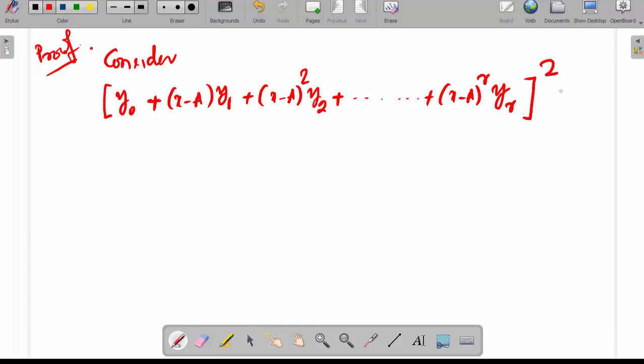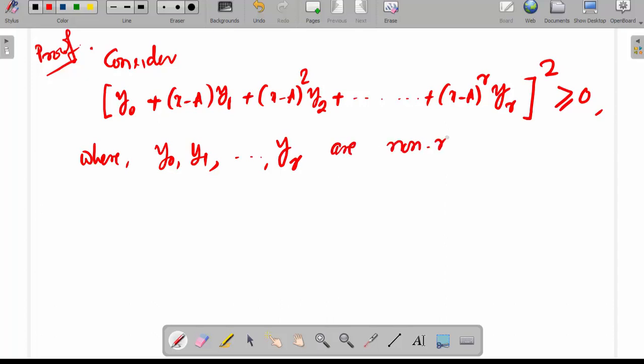If you take the whole square, this is always greater than or equal to 0, where y0, y1, up to yr are non-random, but real variables.